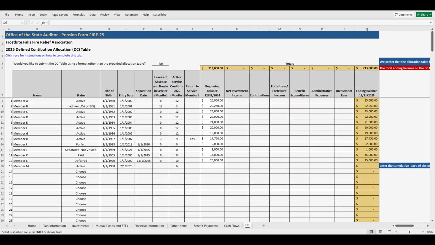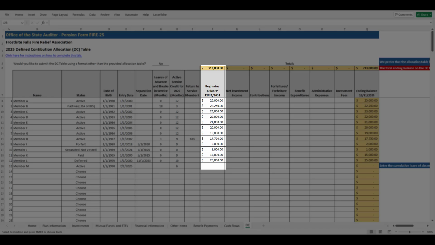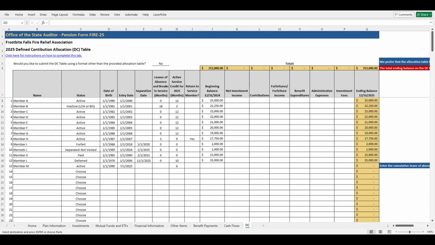The beginning balance for each member should match the member's ending balance on the prior year's DC table. If revisions were made to the prior year's DC table, the changes may have resulted in revised ending balances. The ending balances from the revised DC table should be used as the beginning balances on this year's DC table.